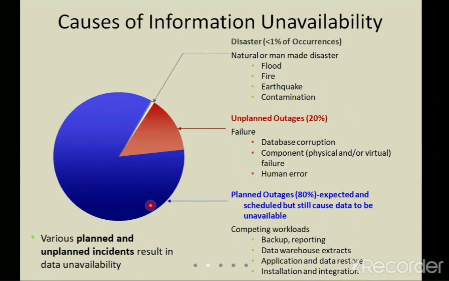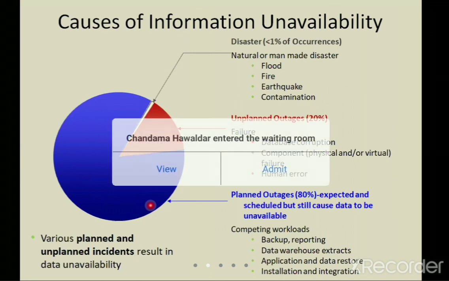Outages have been creating disruption of information, or I can say that information is unavailable. In terms of disaster, whenever there is a flood or a fire or an earthquake, right, that has been causing problems, especially whenever your database is getting corrupted, or any component fails, or there is human error. At that time the information is not available.